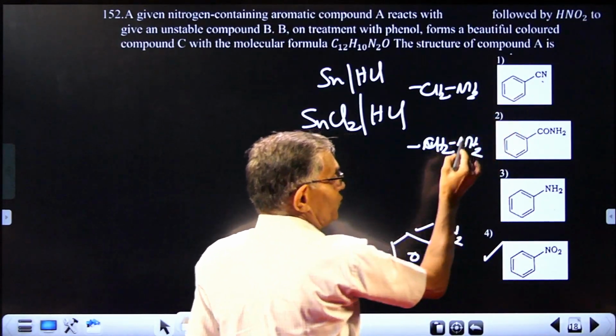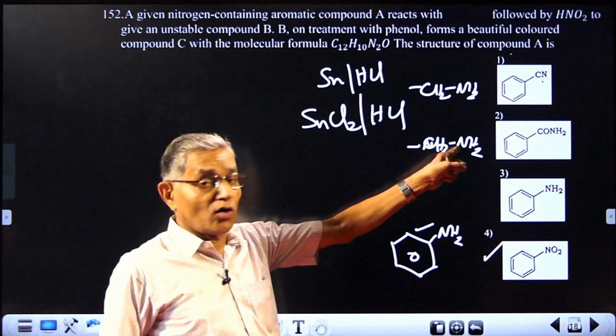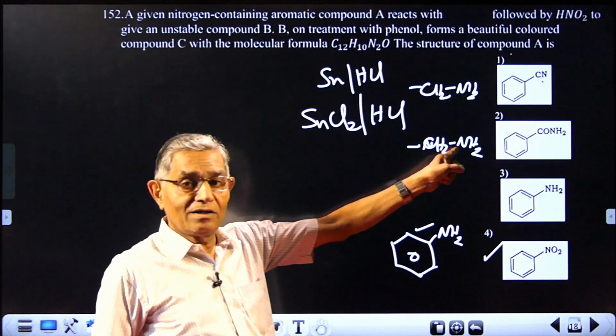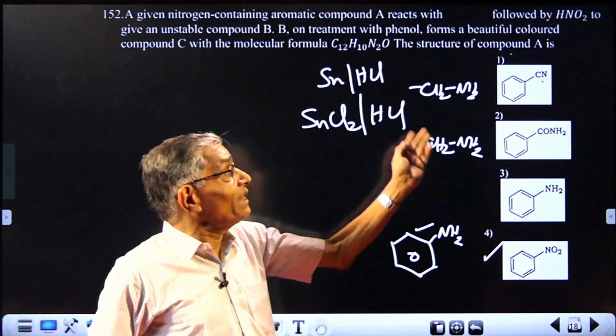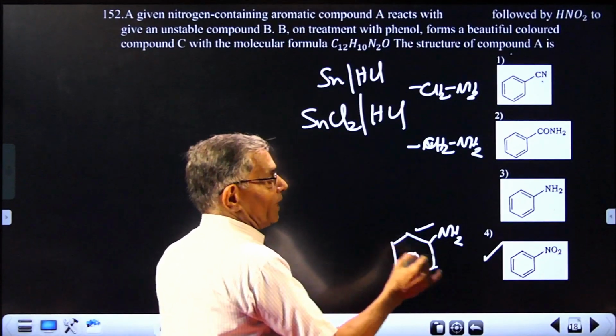What about these two? This compound treated with nitrous acid will give only alcohol, no diazotization followed by coupling possible with benzylamine. It is an aliphatic amine. This alone is aromatic. So the answer is 4.